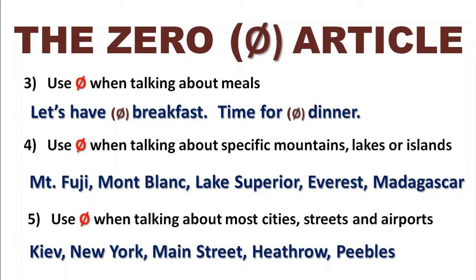Everest is the biggest mountain in the world. Madagascar is a beautiful island. We have zero articles with that kind of proper name, proper noun. You notice these all begin with capitals, so they're all proper nouns. We don't, by and large, use the zero article. And it's the same with places that we might be familiar with. Kiev, New York, Main Street, Heathrow, Peebles, which is a small town in Scotland where I come from.